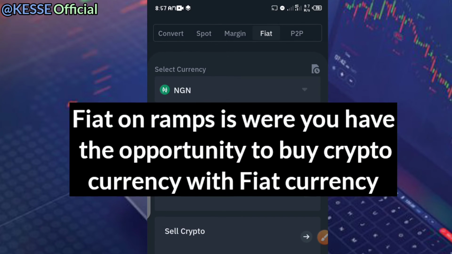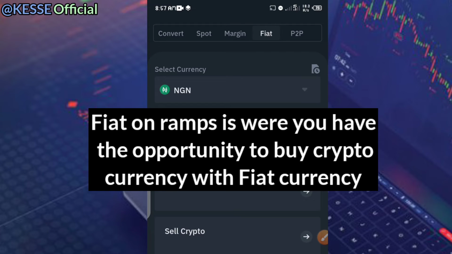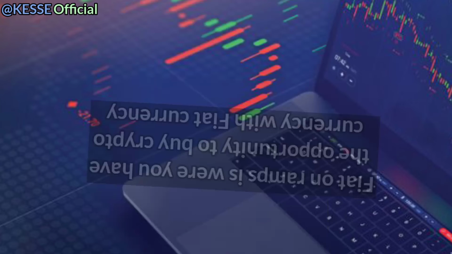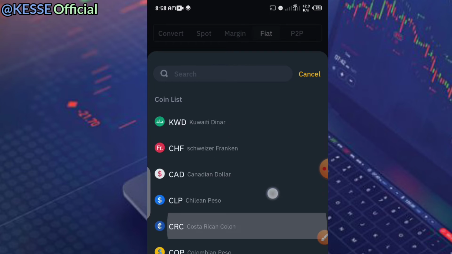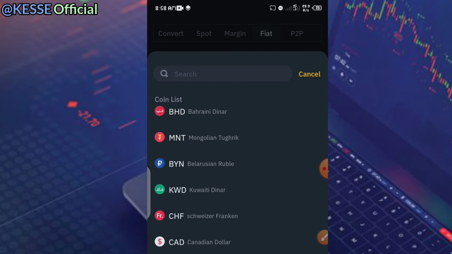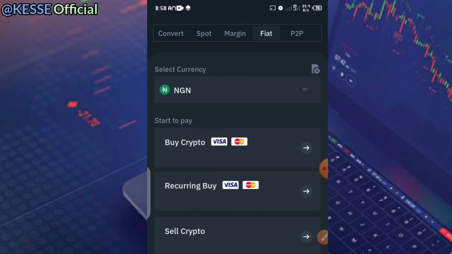Well, I'll explain. Fiat on-ramp is where you have the opportunity to buy cryptocurrency with fiat currencies like US dollars, euro, naira, Great Britain pound, Ghana cedis, whatever currency that your country uses is a fiat currency. So that particular currency that your country uses, Binance gives the opportunity to buy with it with your card. Now if you click on this select currency, all you just need to do is to look for the currency that your country is using, and then you select it that you want to use it to buy a coin. So all you just need to do is to put in your card number and all of that.